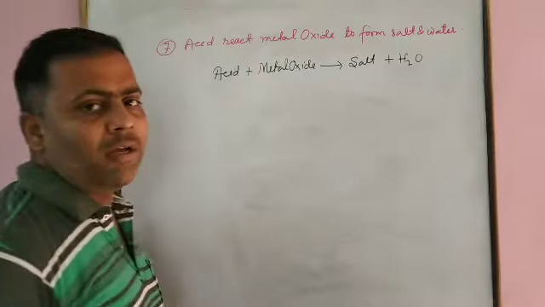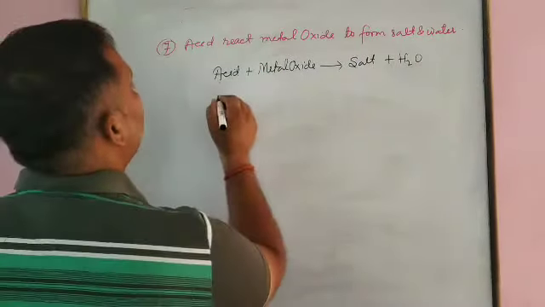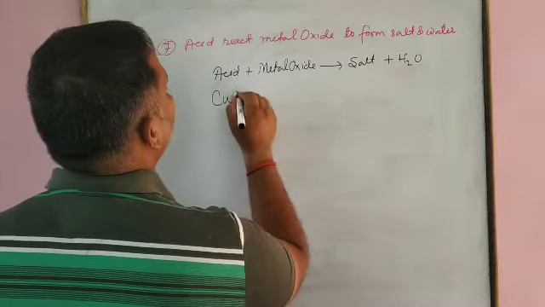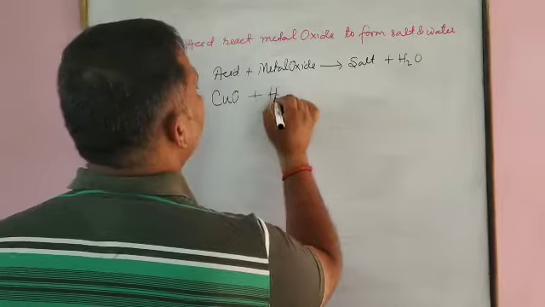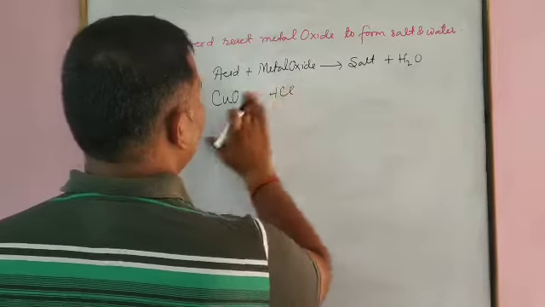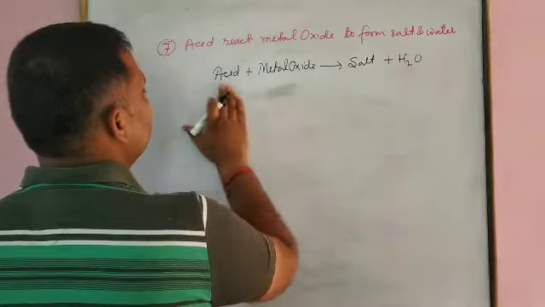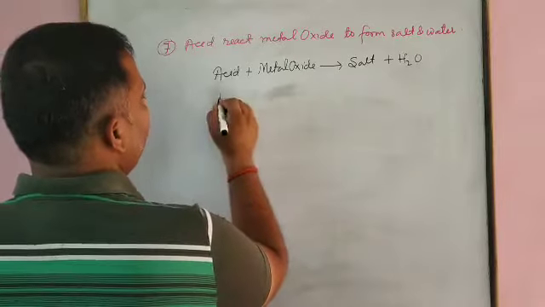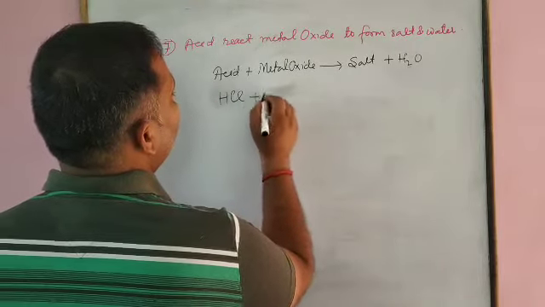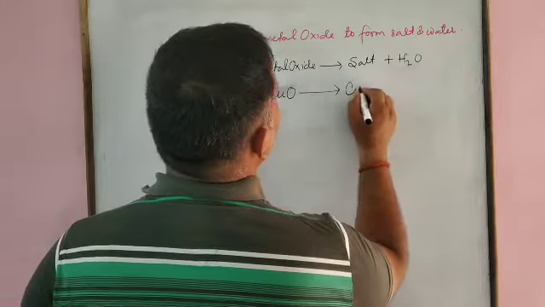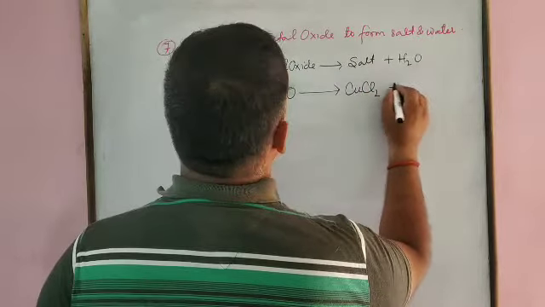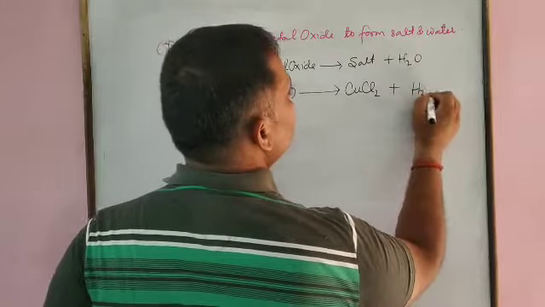Let us have one example. When copper oxide, CuO, reacts with what? Hydrochloric acid. Acid HCl, when it reacts with copper oxide, it will form CuCl2 plus H2O.